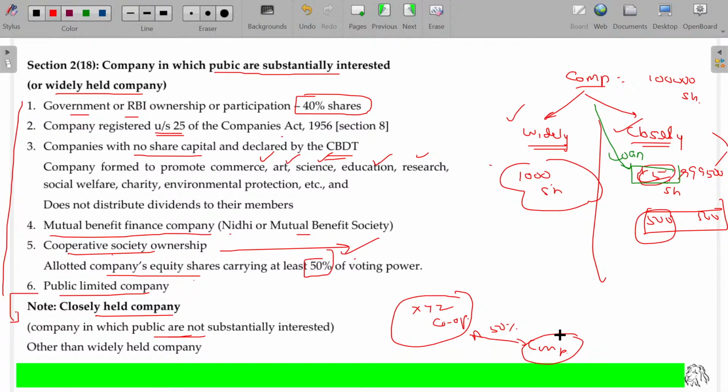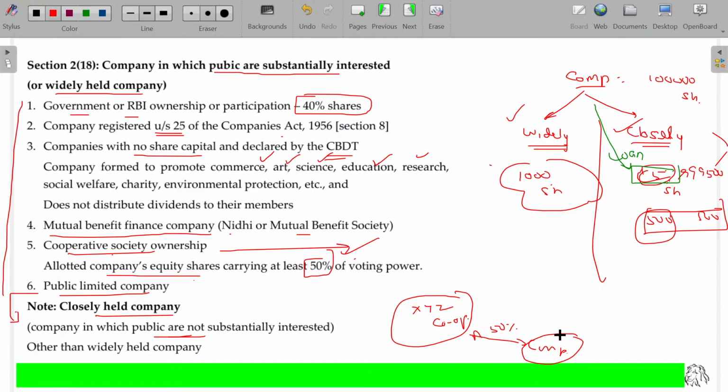So widely held company means where the government or RBI has participation of share capital of more than 40%, section 25 companies registered under the Companies Act, CBDT declared companies having no share capital, mutual benefit and Nidhi companies and cooperative societies, and the last one, public sector companies. Those not falling under these will be considered closely held companies.